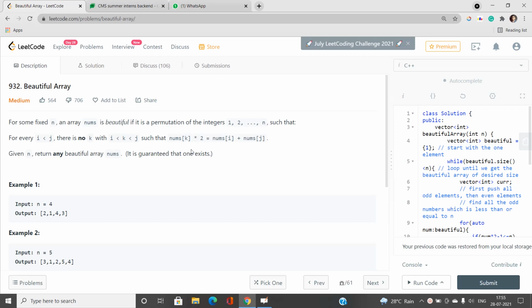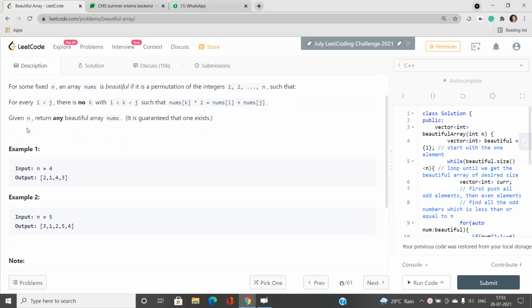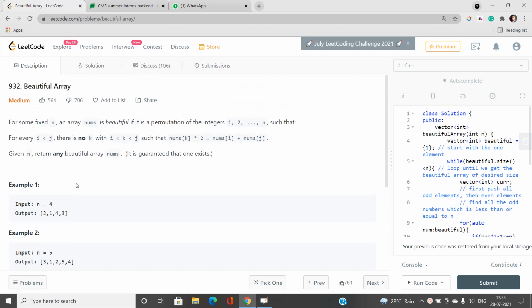If you are not understanding this statement right now, no need to worry. I am going to explain this entire statement in a very detailed manner and in very simple words. For now, let's move further. We will be given n and we have to return any beautiful array nums. It is also guaranteed that an answer is going to exist. Like if n is 4, this is a suitable array. How this is a valid array, I will also explain. So let's move further to understand this statement and also the entire problem with the explanation and the solution in the best possible way.